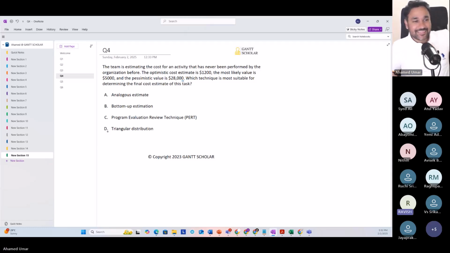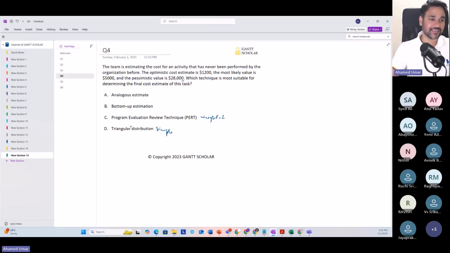So I knew this analogous, bottom up, and the immediate answer which I have chosen after seeing optimistic, pessimistic and most likely, in that part we have basically two, weighted average and simple average. So on that basis, I decided to select this weighted average. This is simple average. Okay, both are 3-point estimation techniques only.